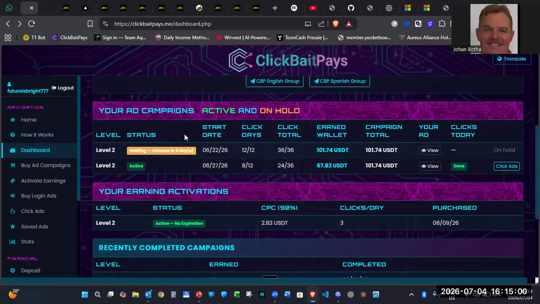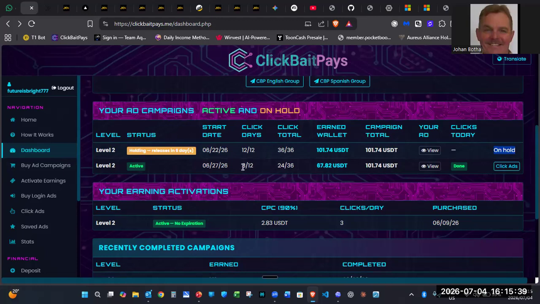This is a level 2. All of these are level 2. That means that you get 3 ads to click on each and every day, like you will see there. If you come into the dashboard, you will get these messages here. You can see this one that has been completed is on hold at the moment, and this is the reason why. So after those 7 days are completed, in other words, it's 19 days that you need to wait on it. So each day you click 3 ads, you look at those ads for about 10 seconds, and then you complete it, and it automatically gets credited to your account.